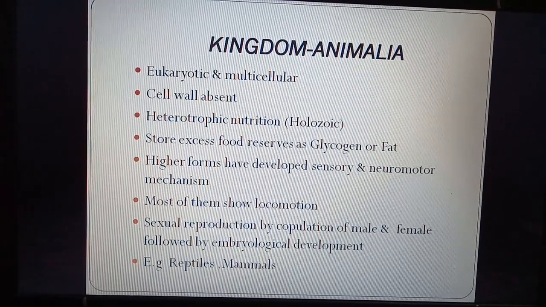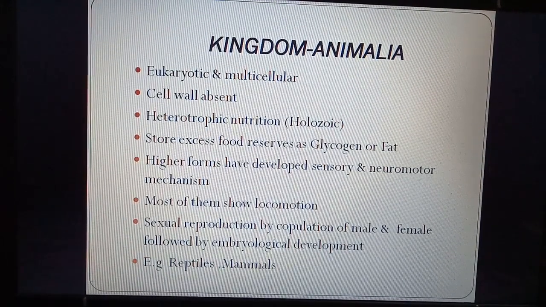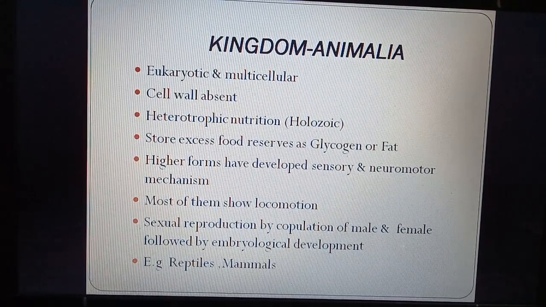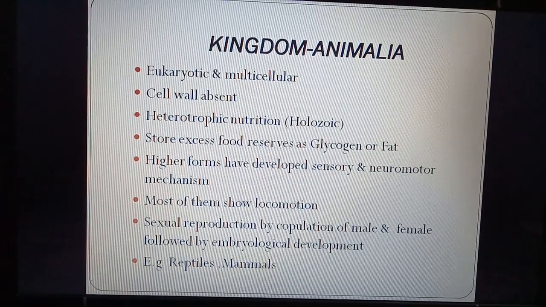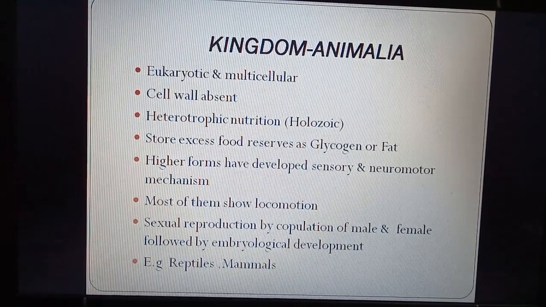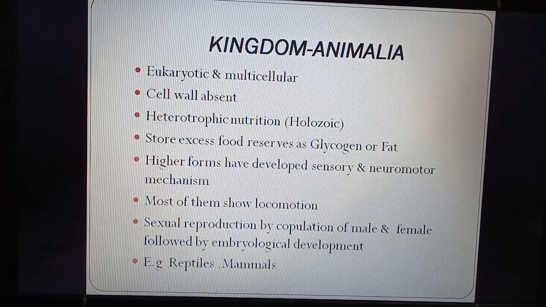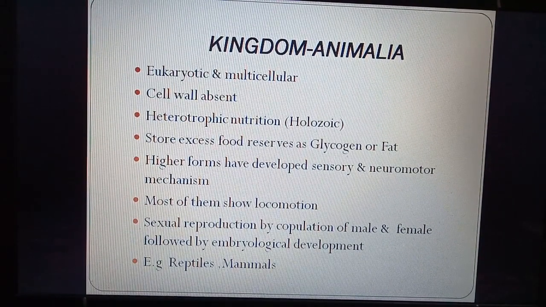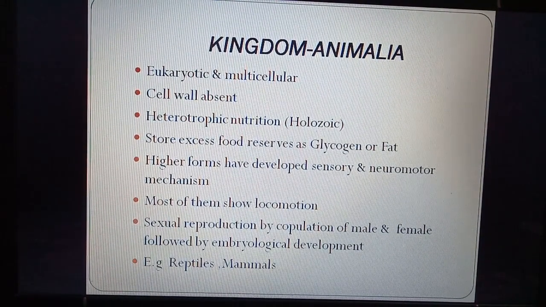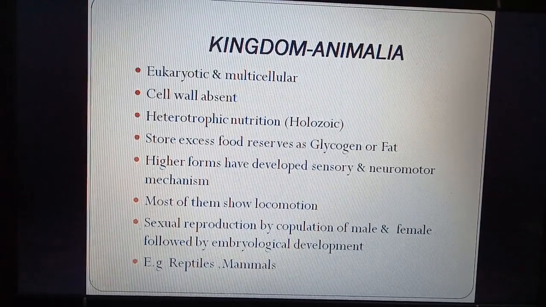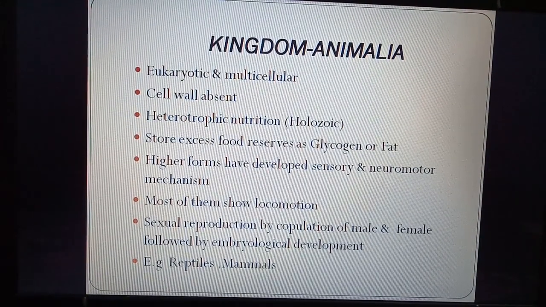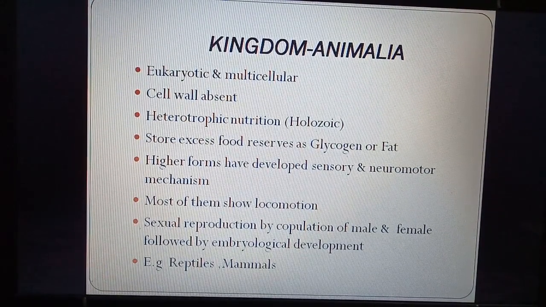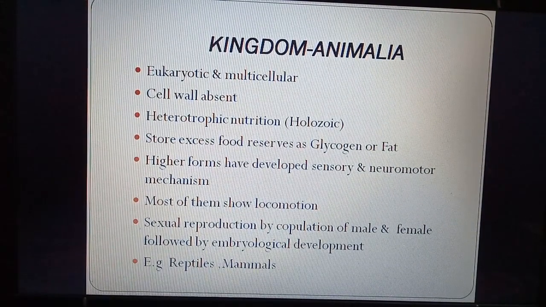We know that glucose changes into glycogen in animal body, while in plant glucose changes into starch. Higher forms, or the animals which are more developed, like mammals, birds, they have developed sensory and neuromotor mechanism. Neuromotor means nervous system in which neurons are developed, so they react fast. Most of them show locomotion. So most animals move. Locomotion means to move from one place to another.